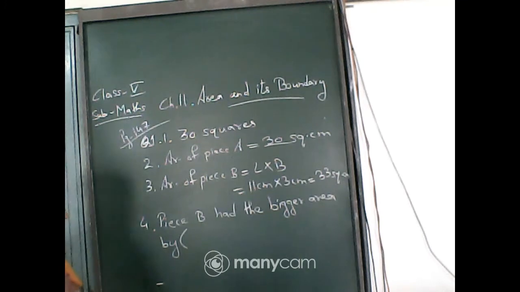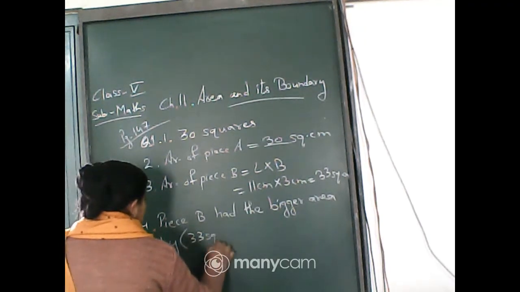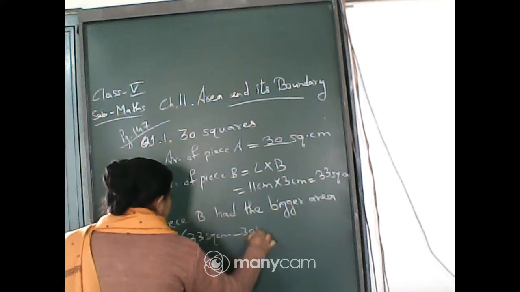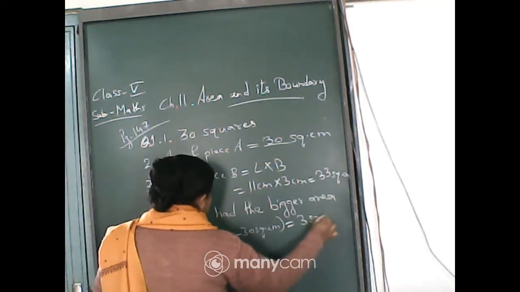For that you have to subtract, isn't it? Piece B had the bigger area by 33 square centimeter minus 30 square centimeter, that is 3 square centimeter.